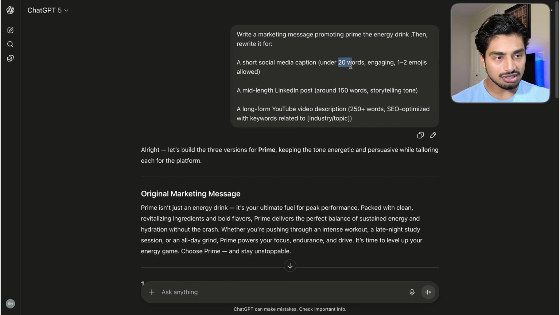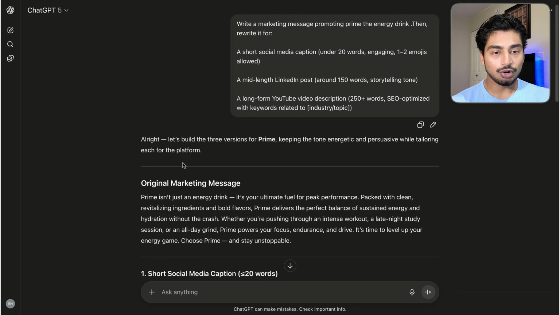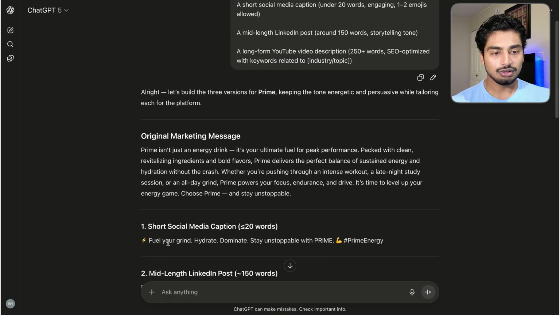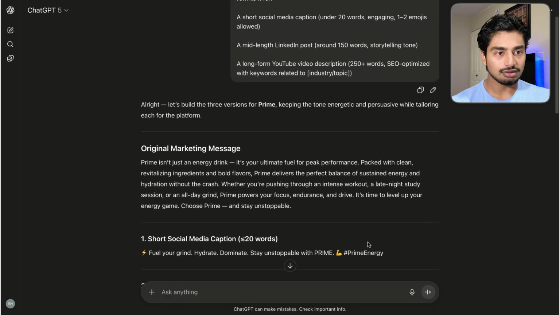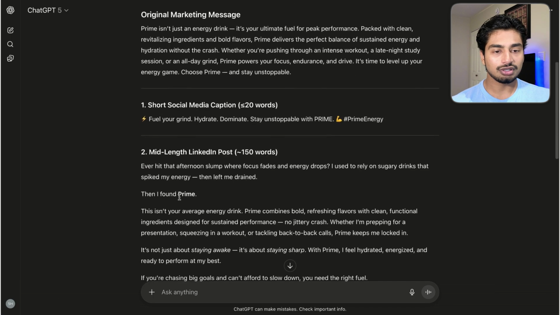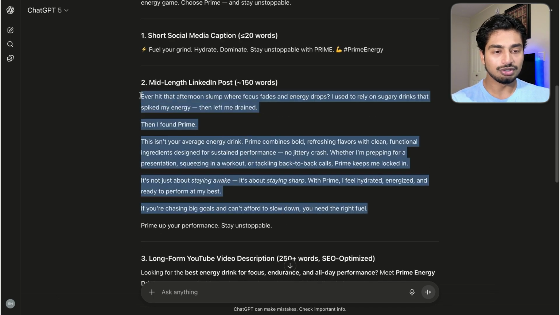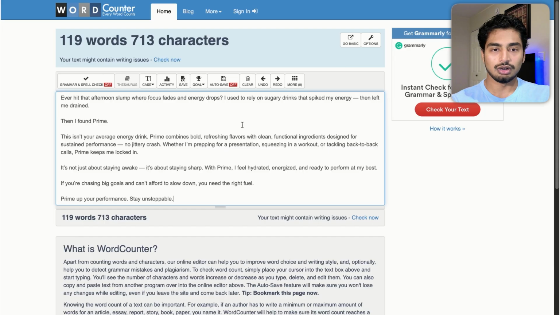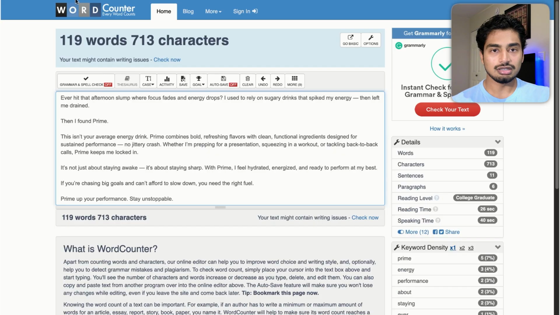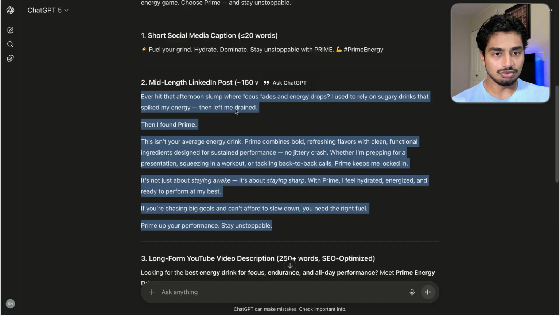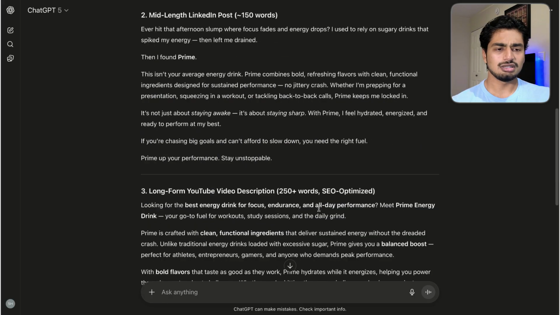So we gave it 20 words. Let's see if it's actually 20 words, or under 20 words, I should say. 1, 2, 3, 4, 5, 6, 7, 8, 9. It's way under 20 words. Yep, that's true. Around 150 words, let's see how many words this is here. All right, we'll paste this in here. 119 words. What did we say? We said 150 words. So that's under the length, I guess.